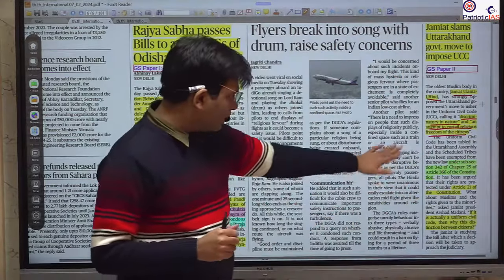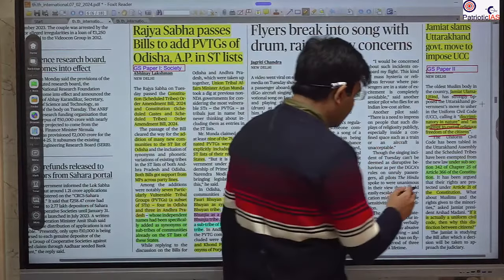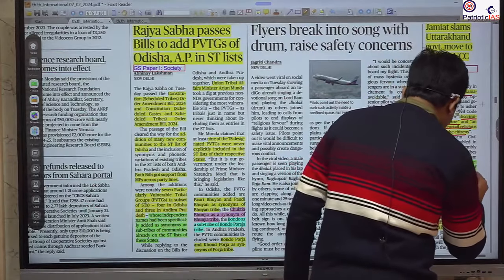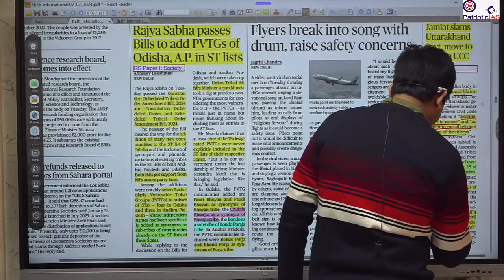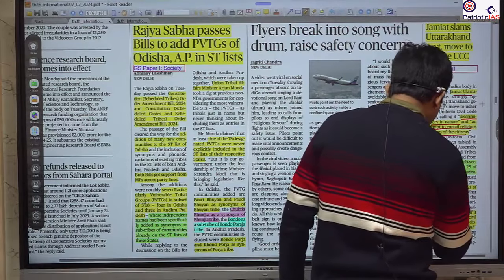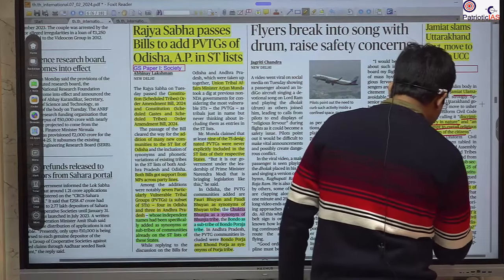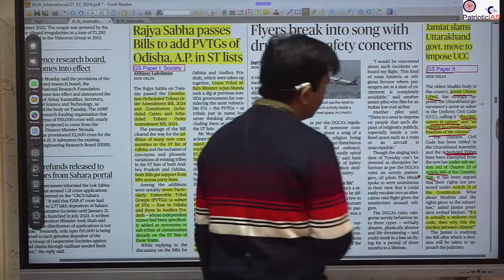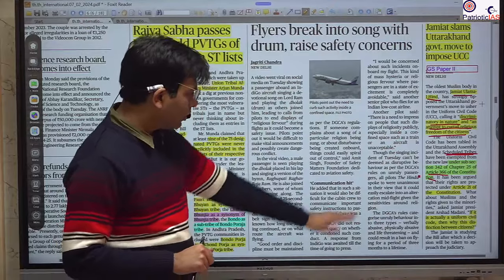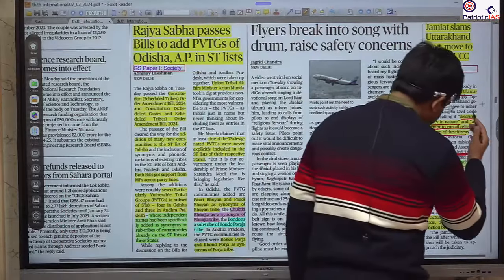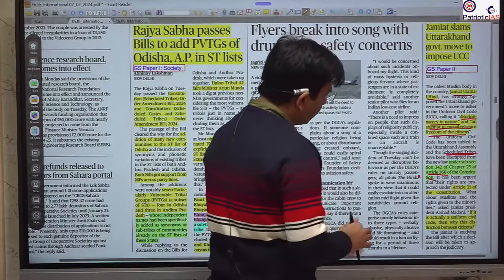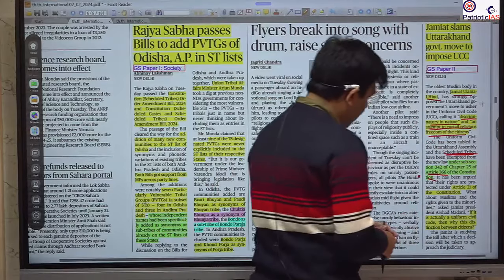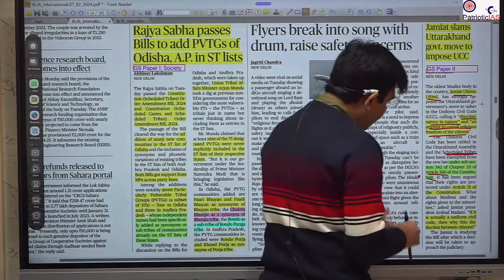Okay, and they are talking about the subsection of 342, chapter 25 of article 366 of the Constitution. So scheduled caste and scheduled tribe have been excluded. So this institution is saying this is discriminatory. Why are you excluding them? If you are excluding them, why not us as well?